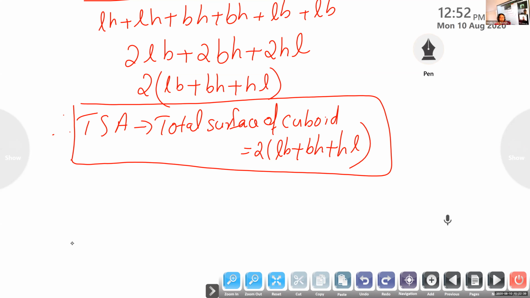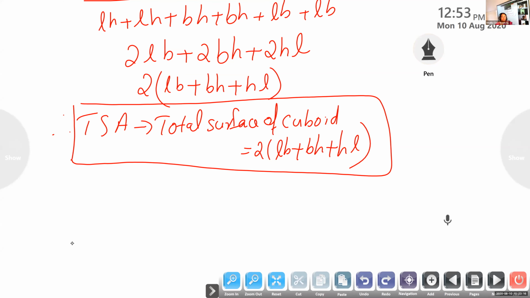Okay, Vinayak, total surface area of a cuboid? 2 into LB plus BH plus HL. You say in that way. Total surface area of a cuboid equal to. You have to start in this way. Total surface area of a cuboid is 2 into LB plus BH plus HL.